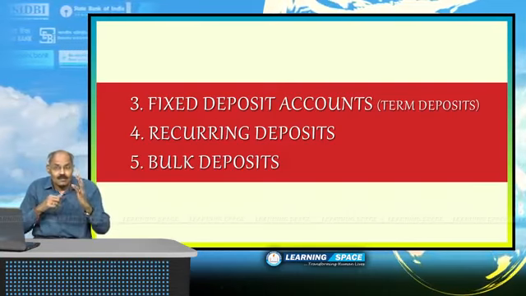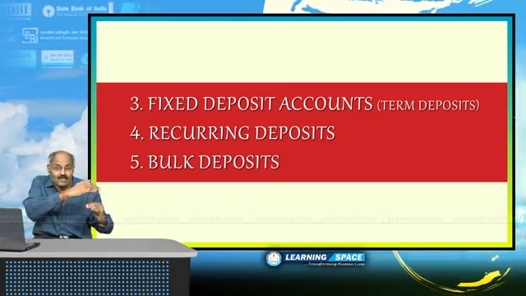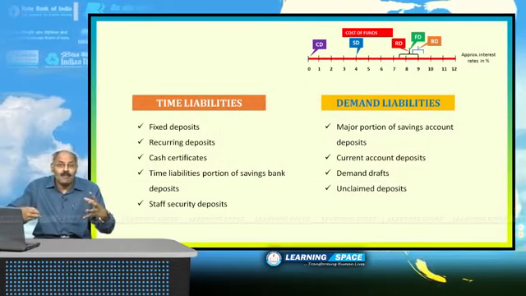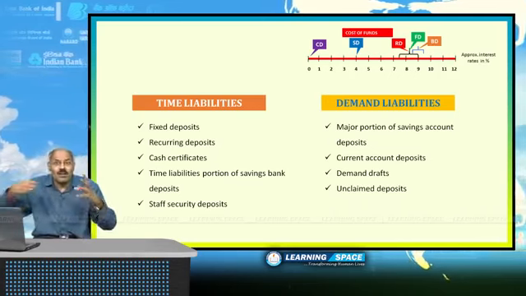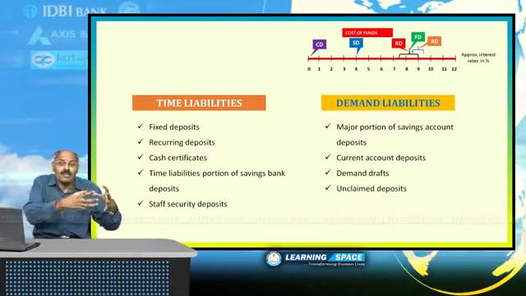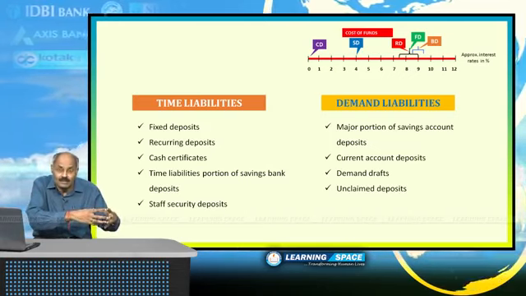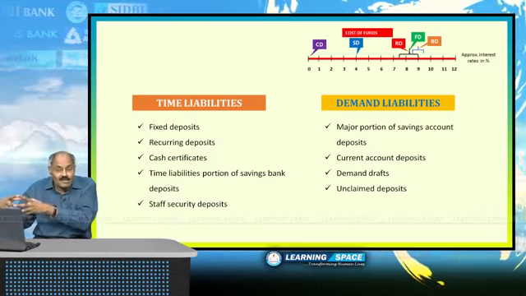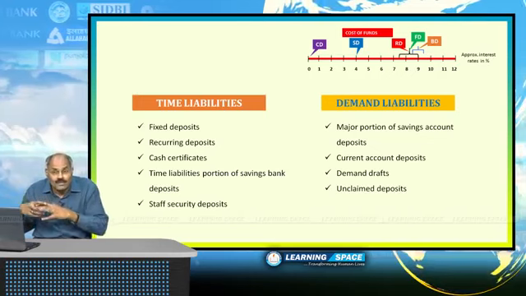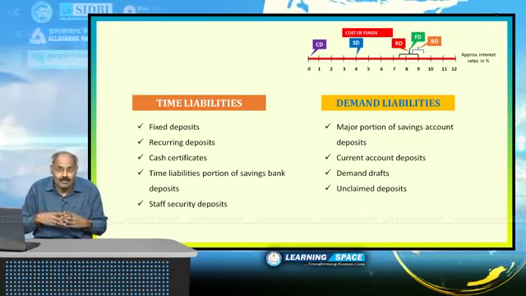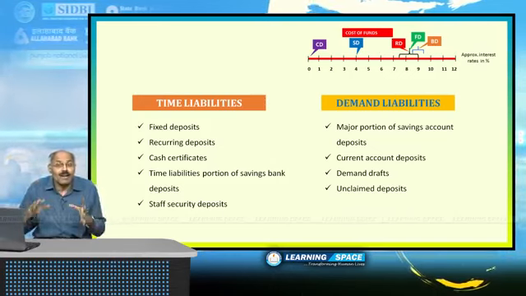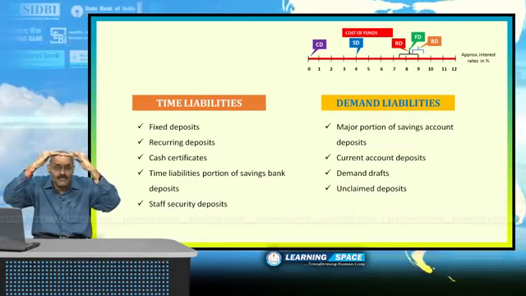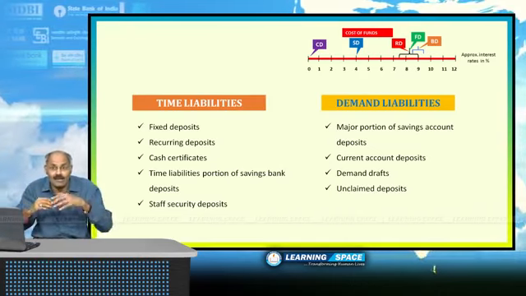Please don't forget, savings account deposits and current account deposits are demand deposits, or otherwise demand liabilities. You can deposit at any time, you can withdraw at any time. That's why they are called demand liabilities or demand deposits. But fixed deposits, recurring deposits and bulk deposits are time deposits or time liabilities, because they are for a specified or agreed period. If you want to withdraw money before the agreed period, you have to pay some penalty.